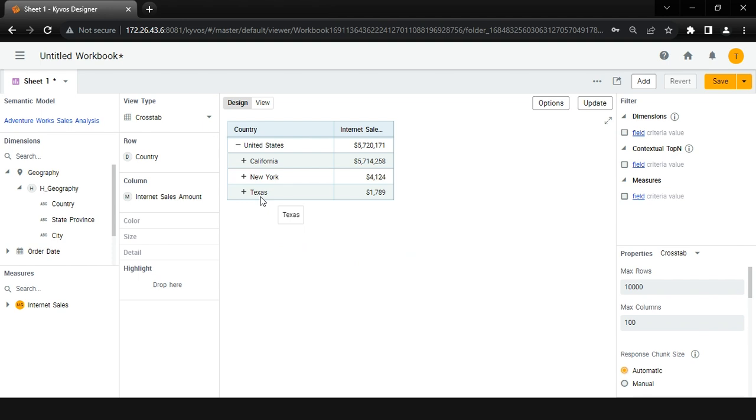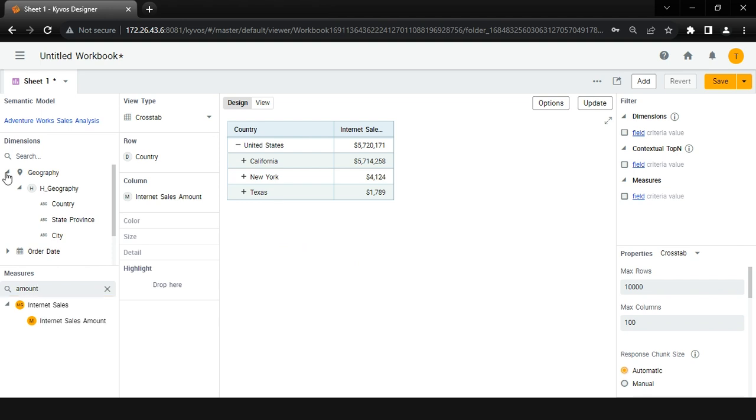Now let's see column-level security. We can see that under the measures, we cannot see the measure amount as we have applied column-level security of restricting data and metadata for this measure. We have also applied the column-level security of hiding data for the attribute status.